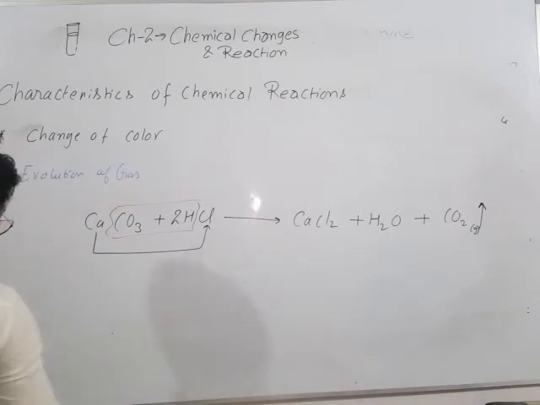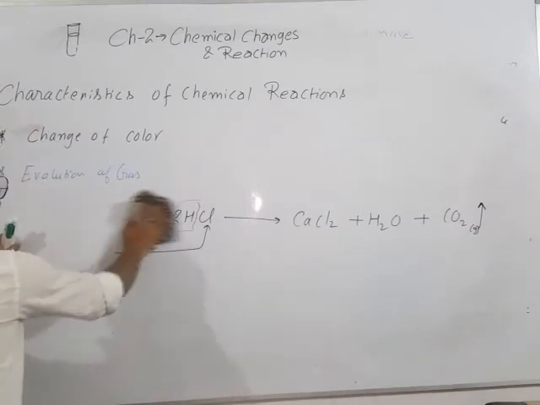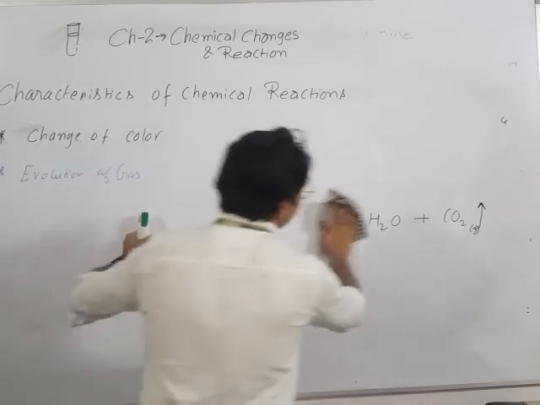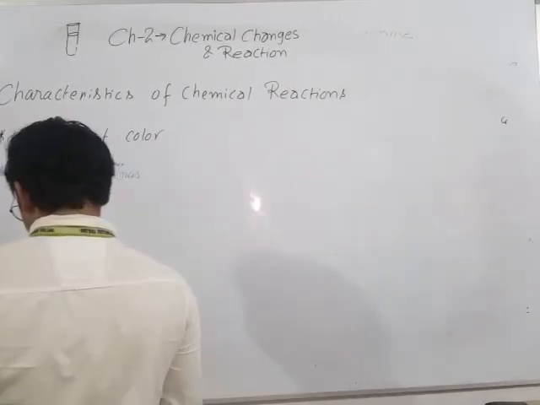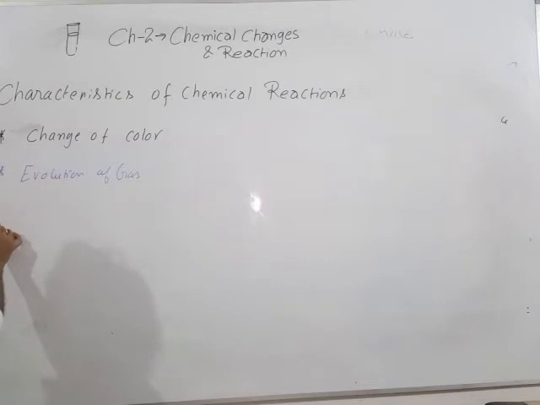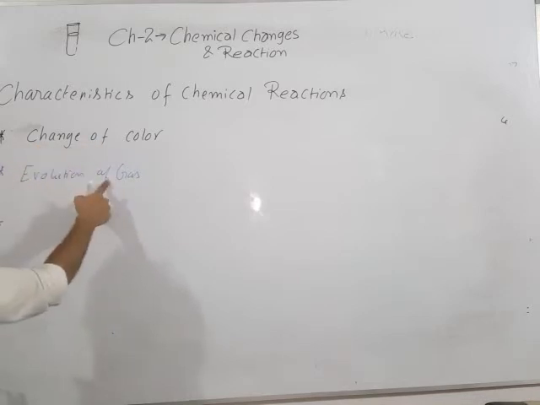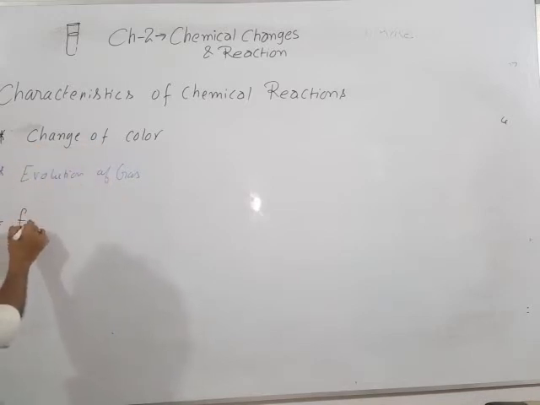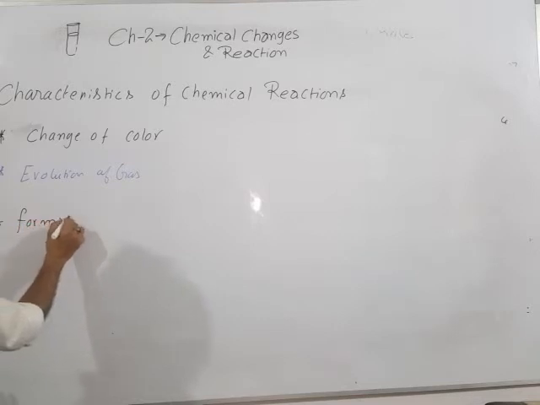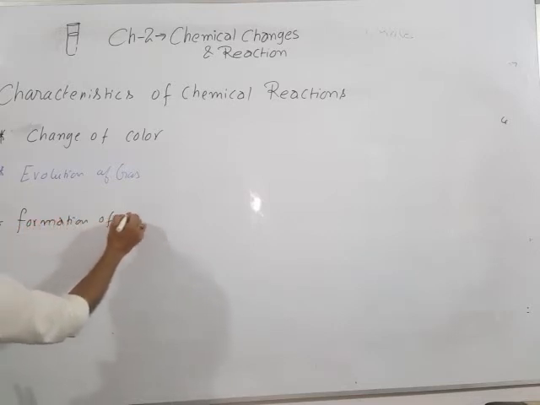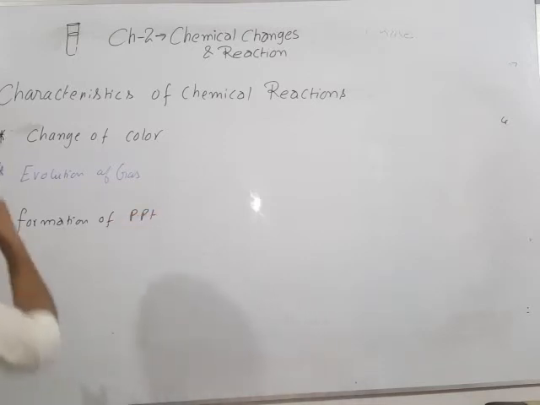Clear? Now, another feature or characteristic of chemical reaction, that is what? It means changes of color, evolution of gas, formation of precipitate. Just simple look here, when you react, suppose we react lead